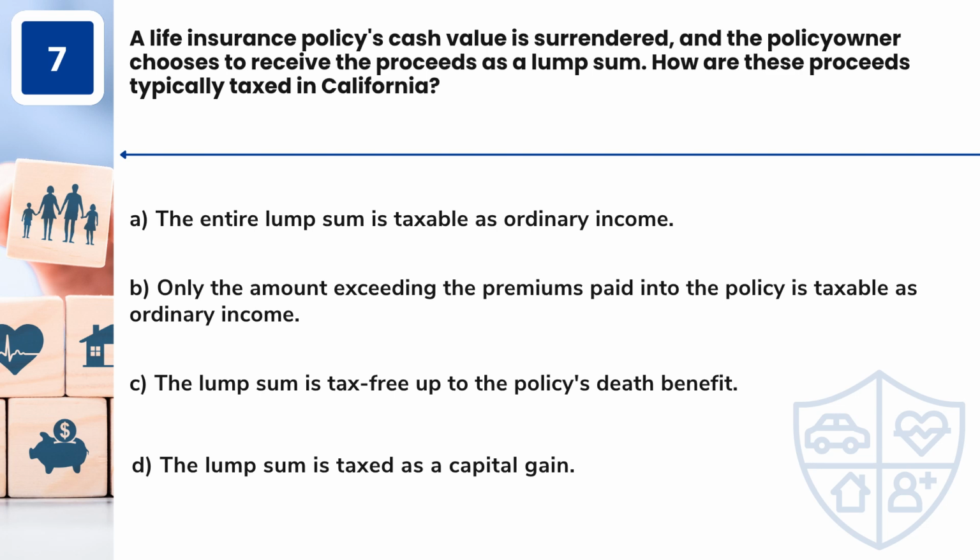Question 7. A life insurance policy's cash value is surrendered, and the policy owner chooses to receive the proceeds as a lump sum. How are these proceeds typically taxed in California? A. The entire lump sum is taxable as ordinary income. B. Only the amount exceeding the premiums paid into the policy is taxable as ordinary income. C. The lump sum is tax-free up to the policy's death benefit. D. The lump sum is taxed as a capital gain.